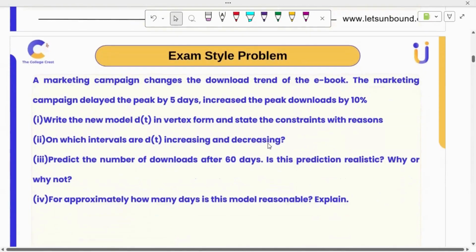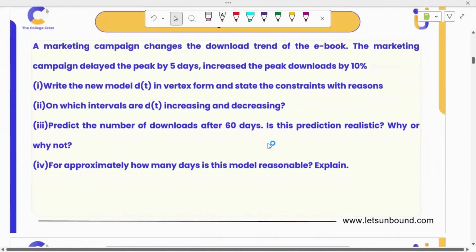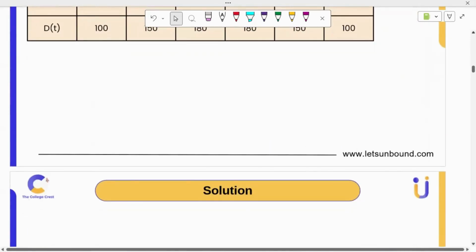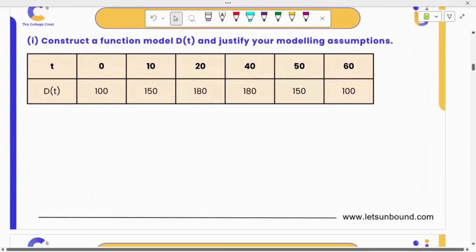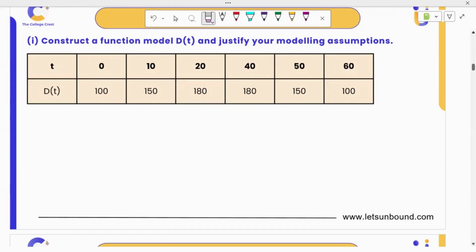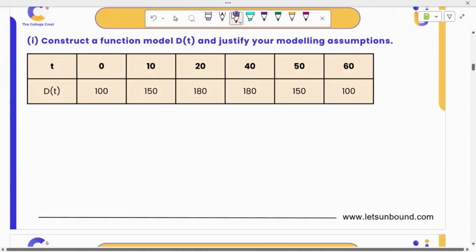Now, let's get into the problem solving. First, we have to create a function model, and we need to state the modeling assumptions. First thing we can see here is I have just listed the record they gave in a table. Usually, we will go with finite differences. But if you go with finite differences, you won't get linear, quadratic, cubic, nothing. But don't always rely on finite differences whenever you see a table. See the trend.